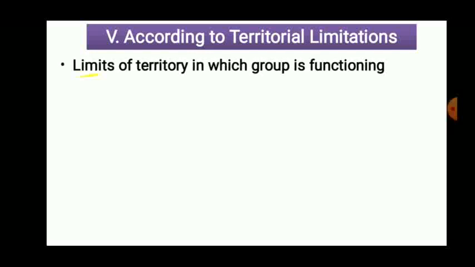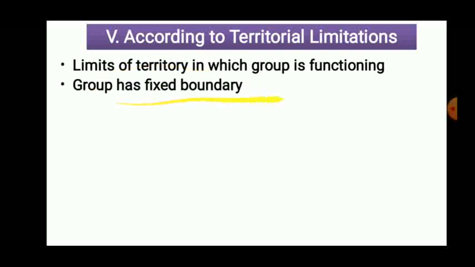Then according to territorial limitation, next classification. The limit of territory in which the group is going to function. Limit of territory means the geographical limitation in which the group is going to carry out its work. So that is the territorial limitation. This group has fixed boundaries, that means territorial, geographical boundaries, and we have to carry out our work within those particular boundaries.